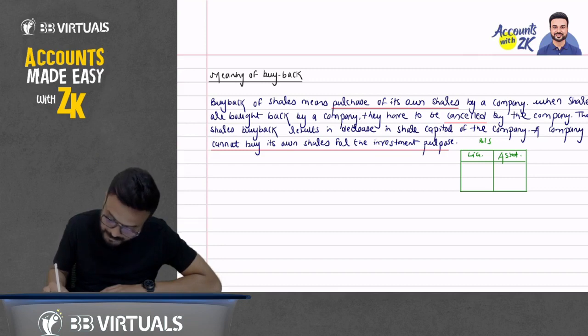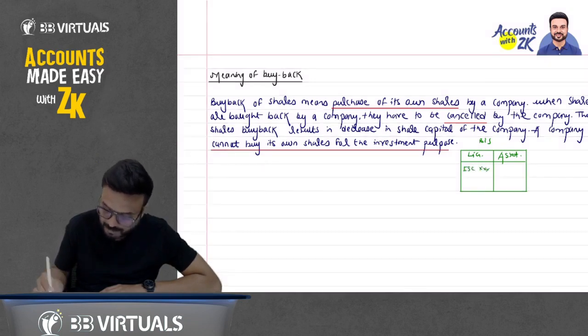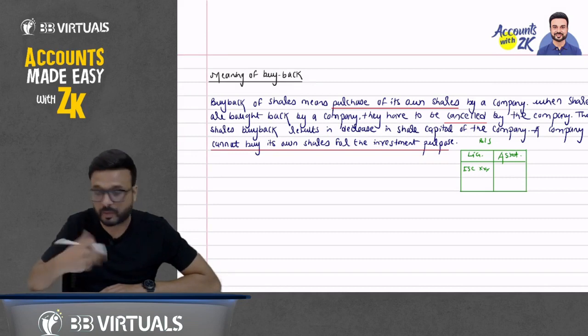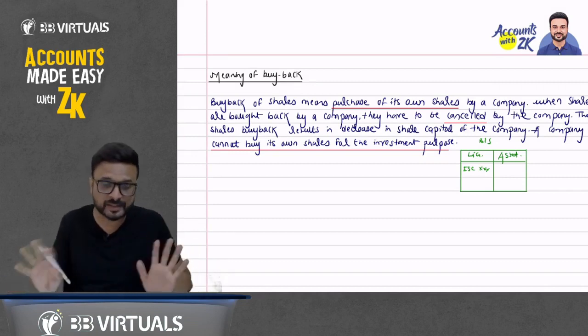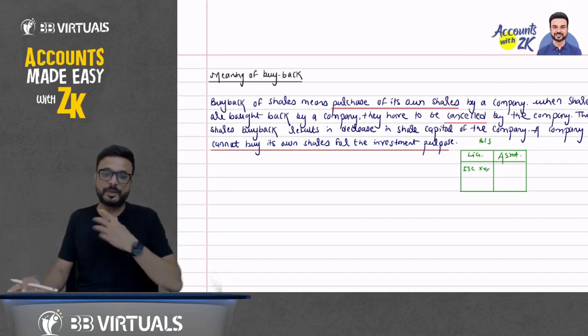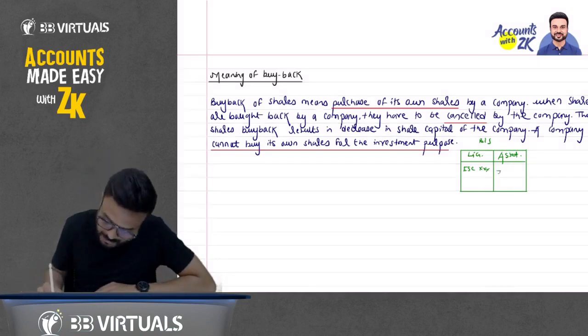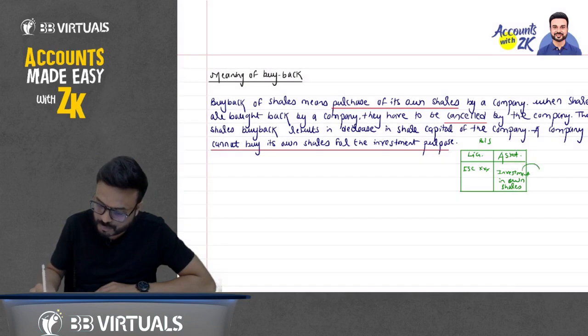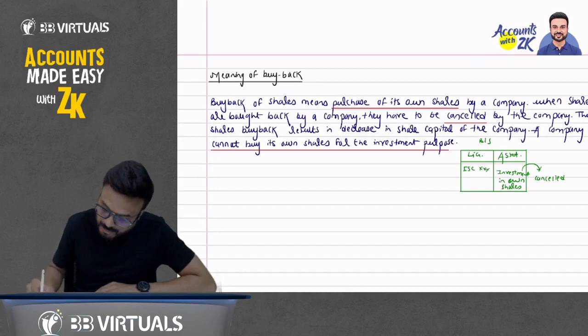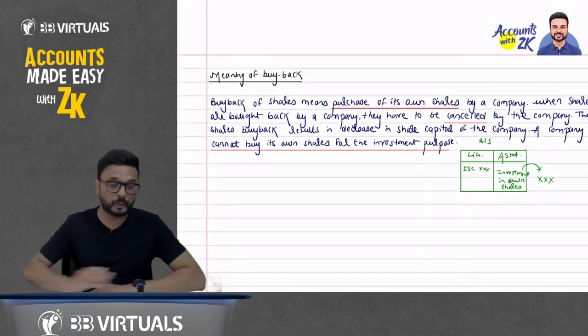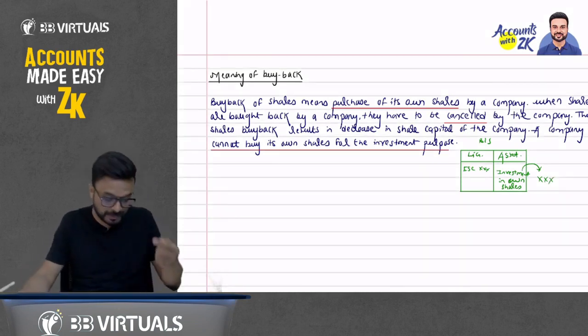This is the equity share capital that we have issued in the market. We will discuss the accounting of buyback maybe today or maybe tomorrow. When we purchase our own share, we cannot say on asset side that we have investment in own shares. When we purchase, we have to cancel it. It is not allowed to show as an investment in our own share.